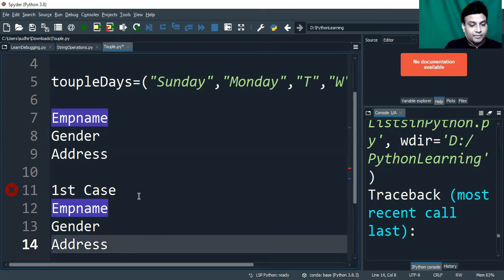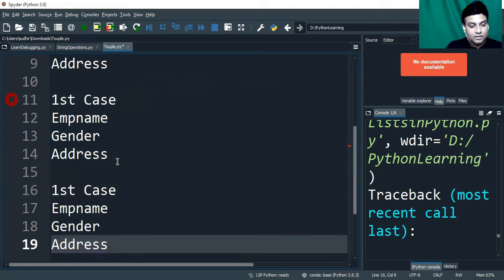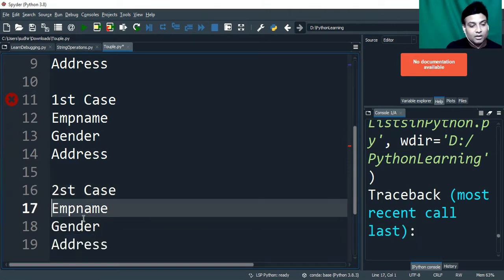But let's consider a second case over here. The second case is employee name. Okay, I want to add this information, Mr. I'm getting Sudhir Kumbhare from the database, but as a standard, the client says no, it should be displayed like this, Mr., Mrs., something, based on the gender. So definitely in your Python code, you will have to apply that logic. Yes, if it's a male, just apply Mr., right?